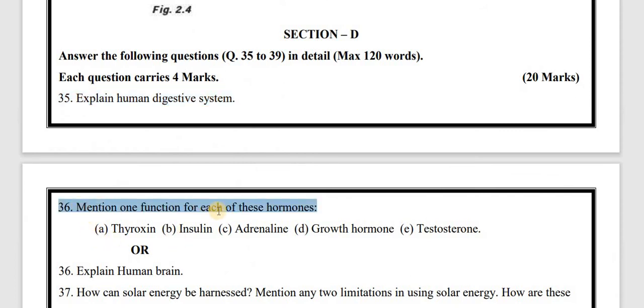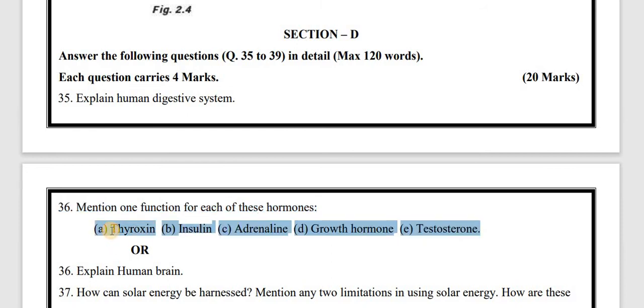Mention one function for each of these hormones. Here five hormones are given. We have to write down the function of each hormone. The first one is thyroxine, second insulin, third adrenaline, fourth growth hormone, and the fifth, testosterone. The first one is thyroxine.